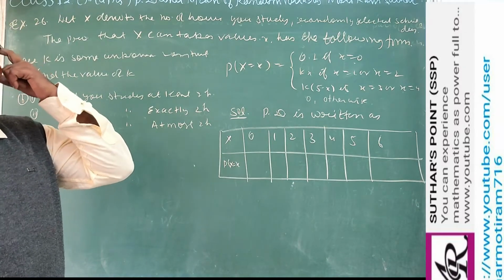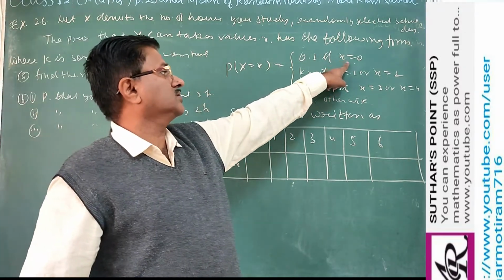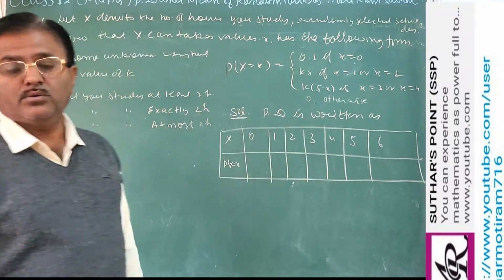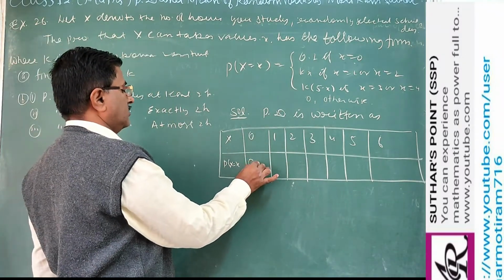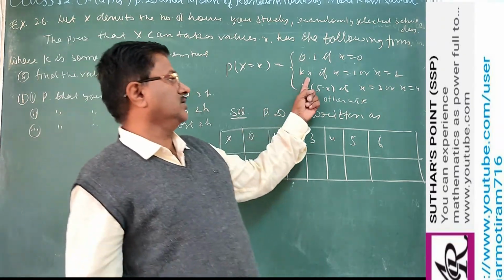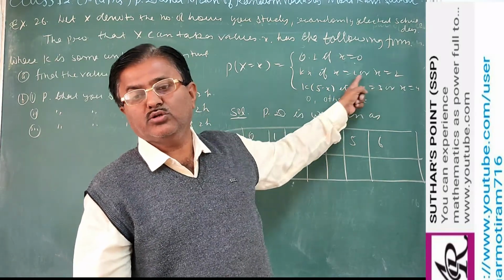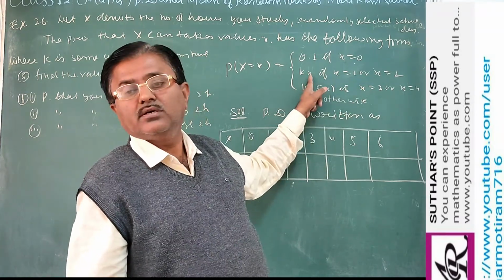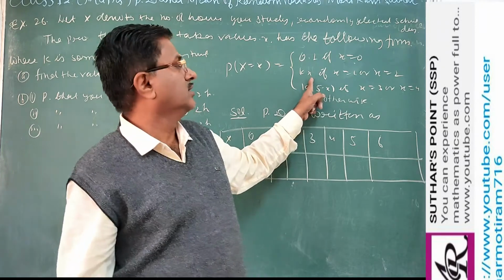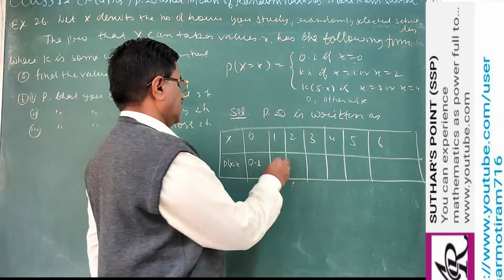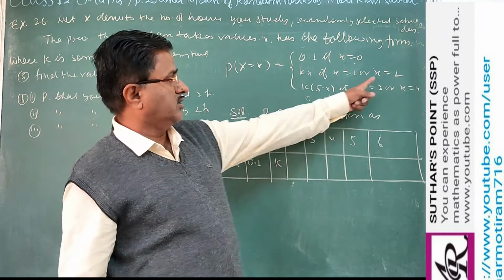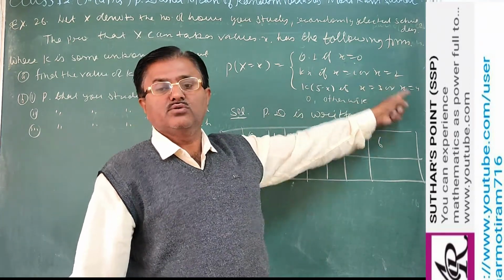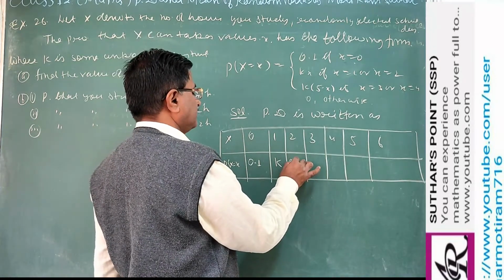If x equals 0, then the probability is 0.1. For x equal to 1, kx gives k into 1, that is k. And for x equal to 2, k into 2, so 2k.